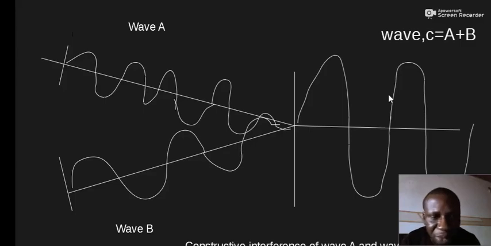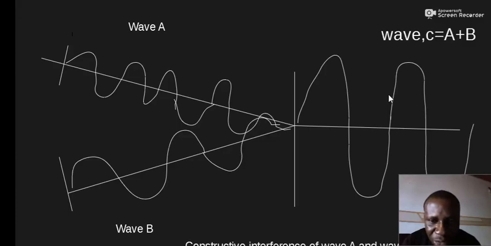So we must note, for constructive interference to happen, the two waves must combine in such a manner that the crest of one wave is exactly in phase with the crest of the second wave. That means the crest of wave A falls exactly on the crest of wave B. So the two waves combine constructively.